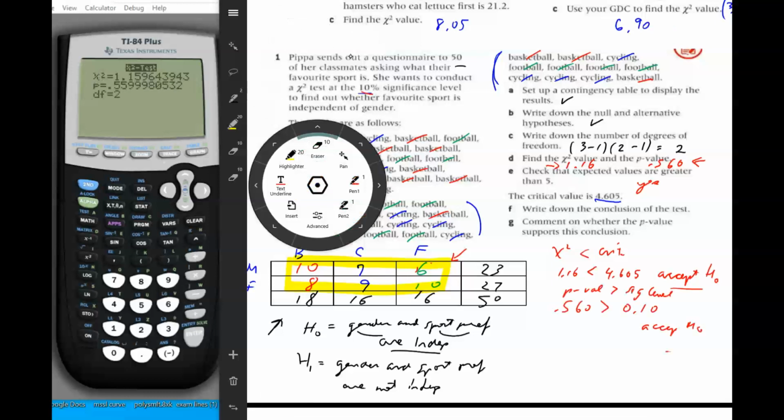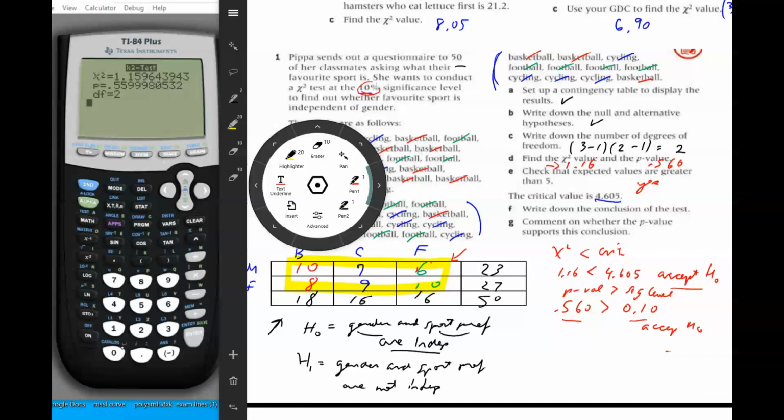Now it says to comment on whether the p-value supports this conclusion. First thing is we go back and look at the p-value, which is 0.560, and now we're going to compare the p-value with the significance level, which is written right here, the 10% significance level. I said that we were going to come back to that.